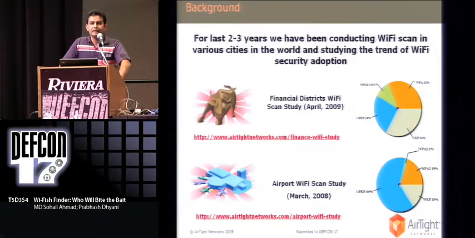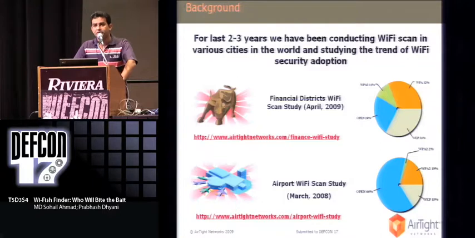Before we dive into the details of this tool, let me give you a little bit of background of how it all started. As a security company, for the last 2 to 3 years, we have been conducting a lot of Wi-Fi scans in various cities in the world and studying the trend of Wi-Fi security adoption. Some of the studies that we have published in the past are the Financial District Scan and the Airport Wi-Fi Scan Study. And we found approximately 50% of Wi-Fi networks were either using no encryption or were using weak WEP encryption in the case of the Financial District Scan.